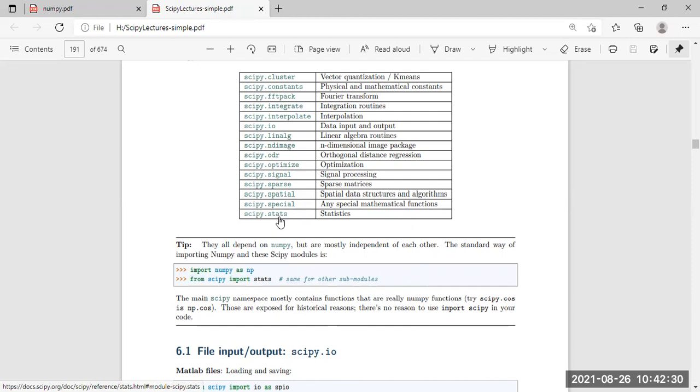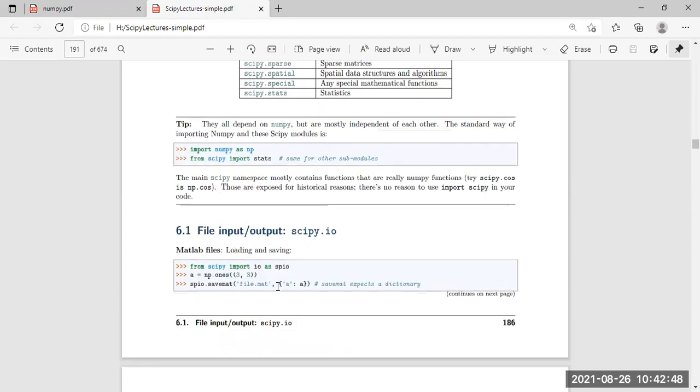Same for other modules: if we want to import cluster, from scipy import cluster, or from scipy import io. Whatever sub package we need, we write it this way. First we import NumPy, and then the sub package of scipy. A simple thing, right?